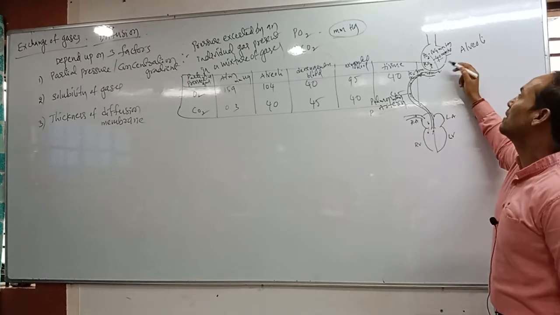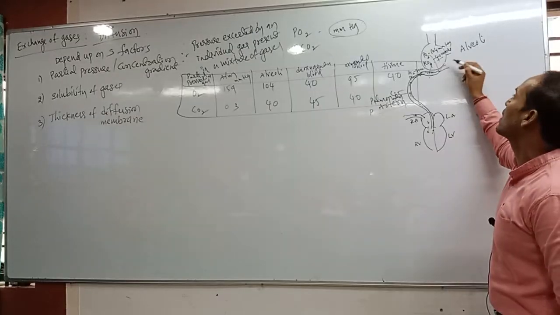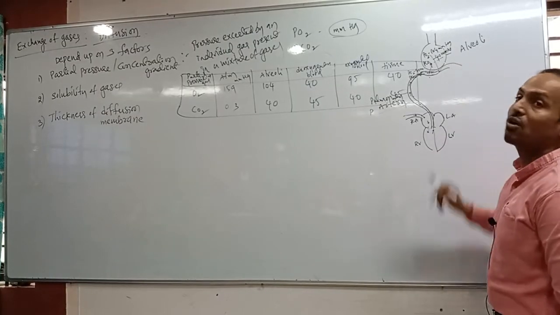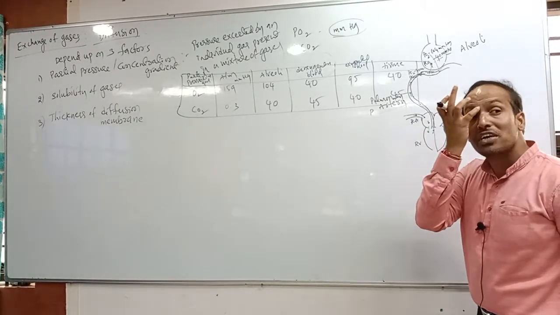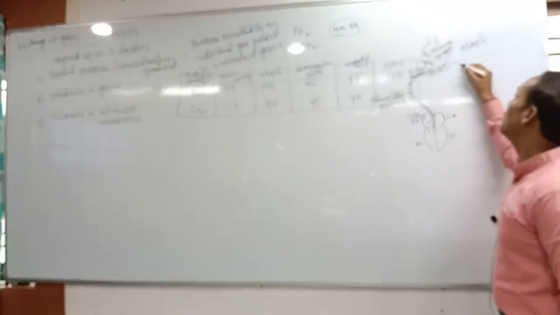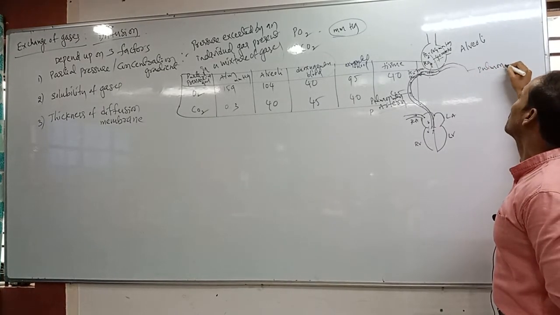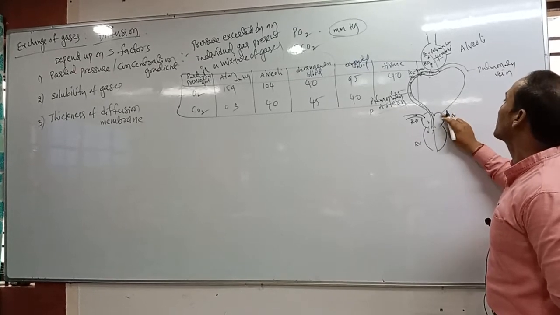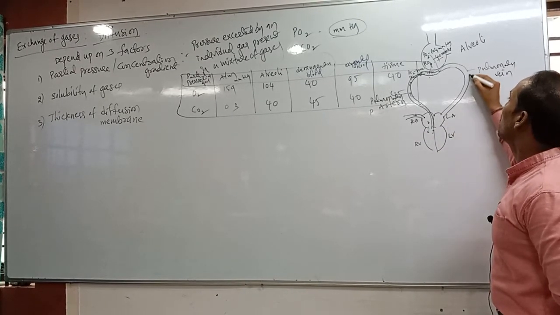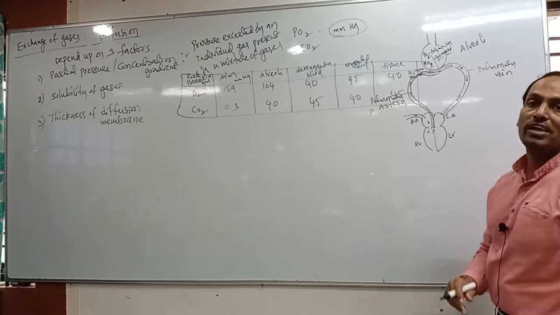Oxygen containing blood is collected by which blood vessels? That is called veins. Correct? Who is collecting the oxygen containing blood? Veins. Okay, now which vein is collecting it here? Pulmonary vein. The pulmonary vein is collecting the oxygenated blood, and it opens into which auricle? Left auricle. Understood? Like this, they are completely open into the left auricle.